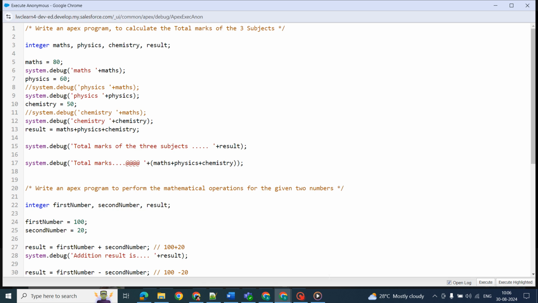In the past video, when I was discussing this Write an Apex program to calculate the total marks of three subjects, if you observe on the eighth line, I was printing maths instead of physics. Since I have assigned some value to the physics and I was trying to get the result, what exactly was it printing on the debug log file? That's where I was debugging the physics value and verifying whether the same assigned value is appearing on the debug log file or not.